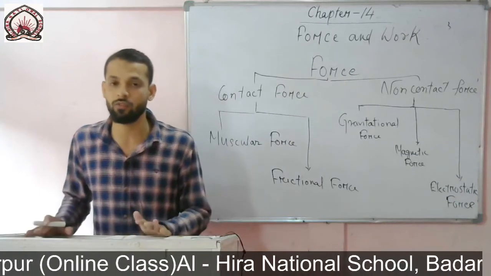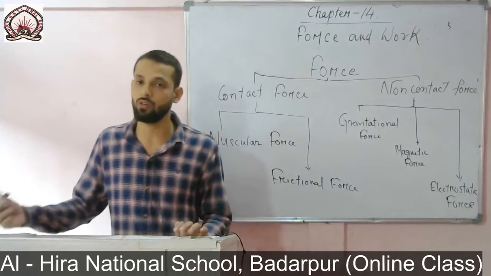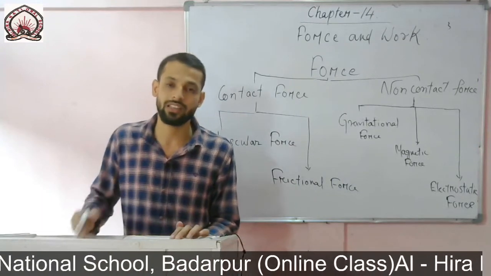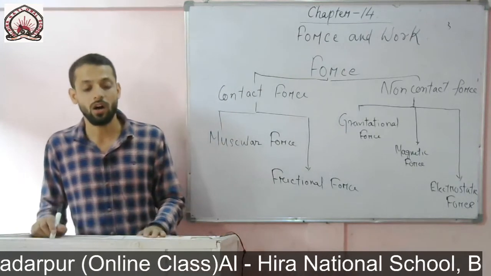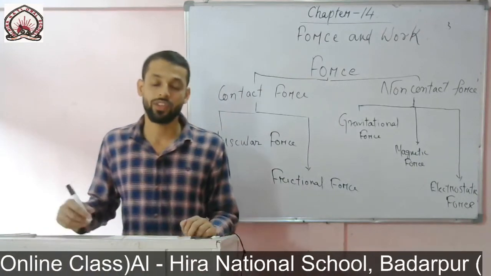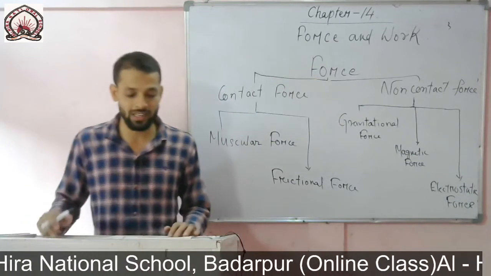So in this case we cannot say work is done; work is not done. Why? Because the distance covered after applying the force is 0. That is why work done is 0.